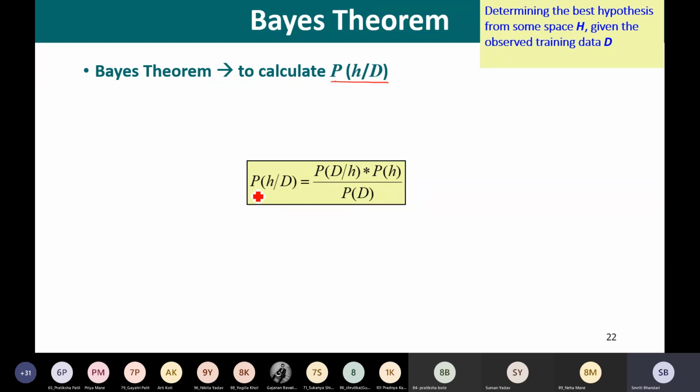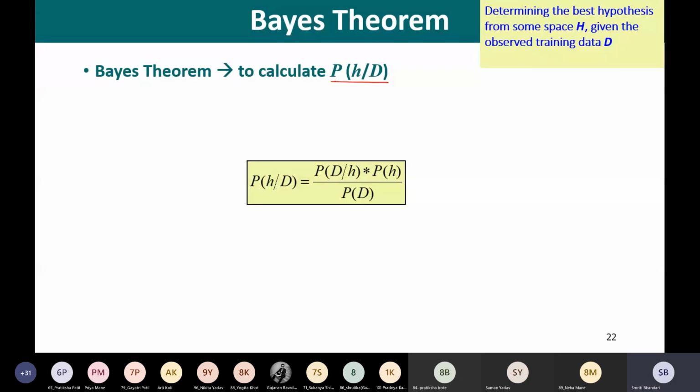So what we want to compute is the probability of hypothesis H given D, and that is equal to probability of D given H into probability of hypothesis H divided by probability of training data set D. Right?